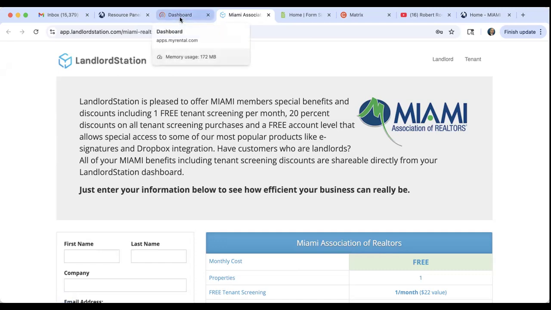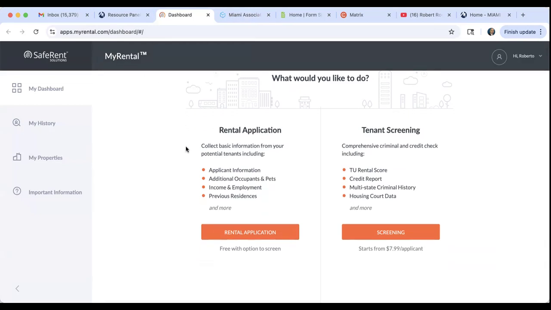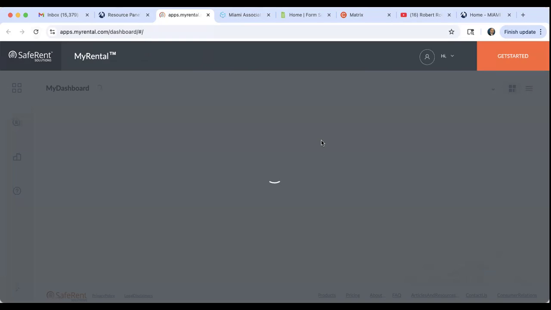All right. Now, going back over here to My Rental, which is the third screening service that is available to us. This is more of an a la carte option, right? I mean, you're not going to pay a full amount if all you need is a credit report. Let's say your tenant already has a police criminal background report and all they need is a credit report. You can come over here to tenant screening and click on screening, and you can pretty much pay as you go, right? Nothing's happening. Let me refresh my screen here. There you go.